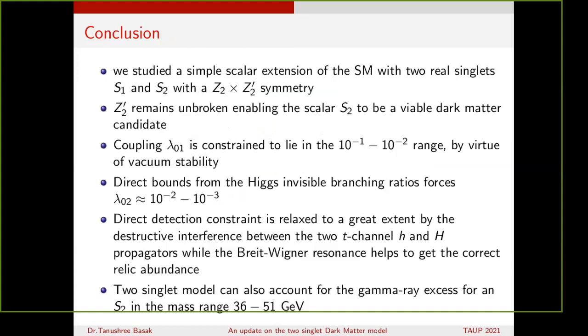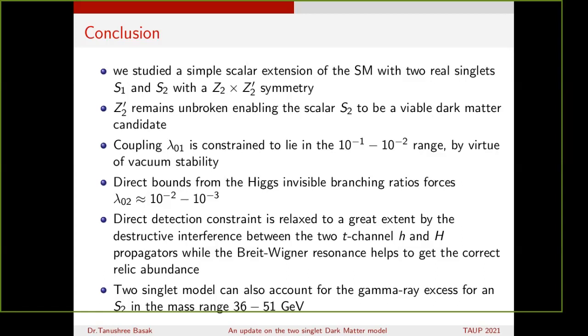Now to summarize my talk, we have studied a simple scalar extension of the standard model with two real singlets S1 and S2 with Z2 cross Z2 prime symmetry, and the Z2 prime symmetry remains unbroken, and the dark matter candidate is stable by virtue of the unbroken Z2 symmetry. We can restrict the choice of the coupling parameters from various constraints like vacuum stability, Higgs invisible branching ratio, and the LHC Higgs searches.